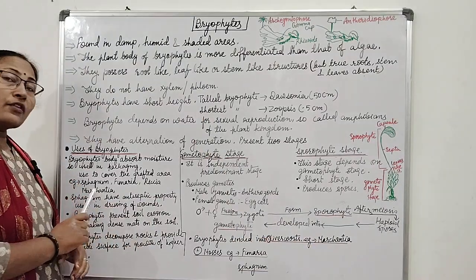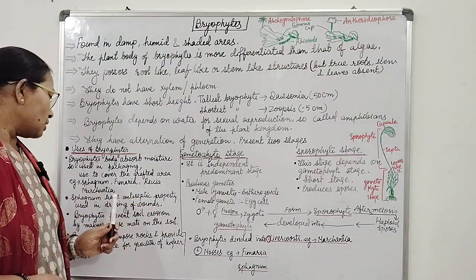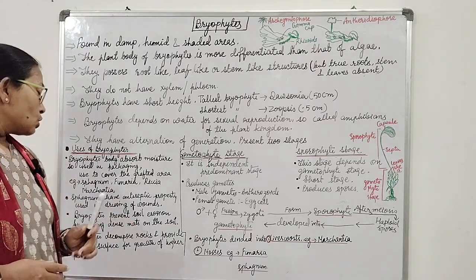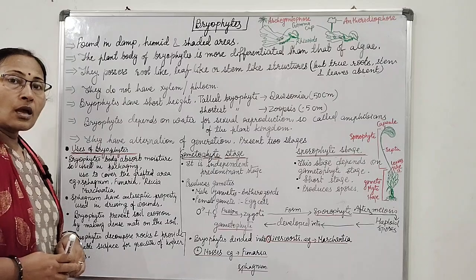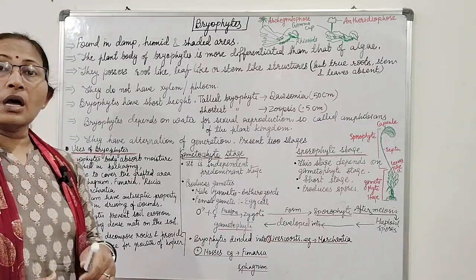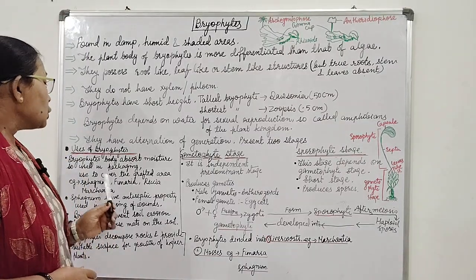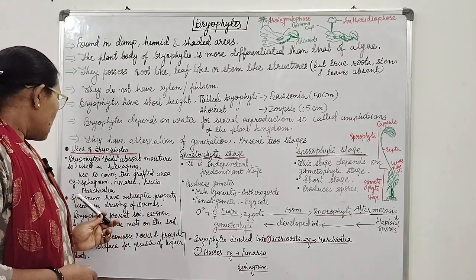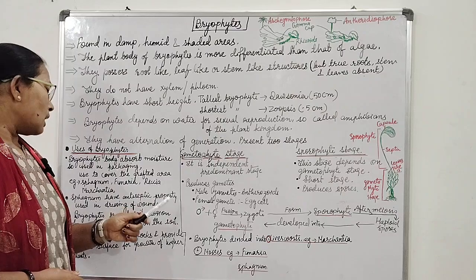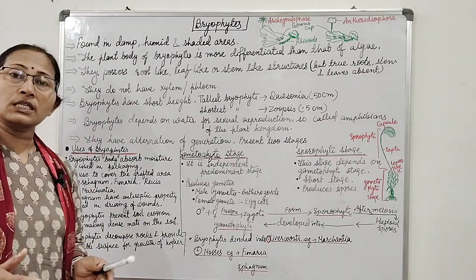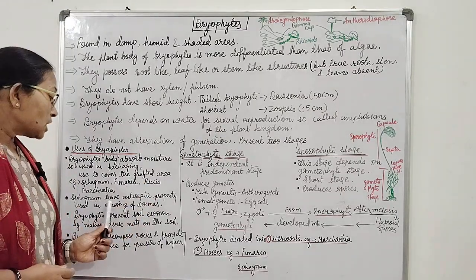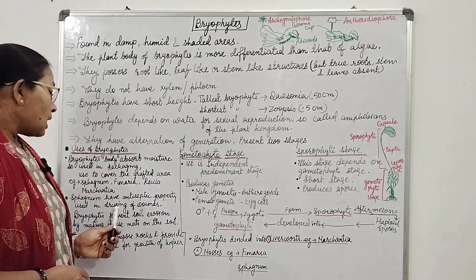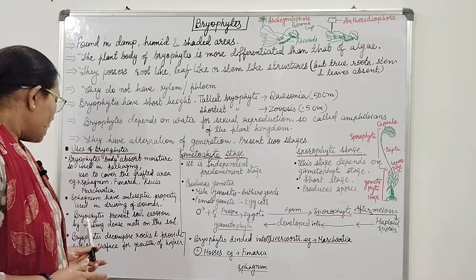Uses of bryophytes. The bryophyte body absorbs moisture. Bryophytes have the capacity to hold too much water, so they are used in packaging, in transshipment of living organisms and to cover the grafted areas of the plant. Sphagnum, Funaria, Riccia, Marchantia are some examples of the bryophytes. Sphagnum has antiseptic properties and is used in dressing of wounds.